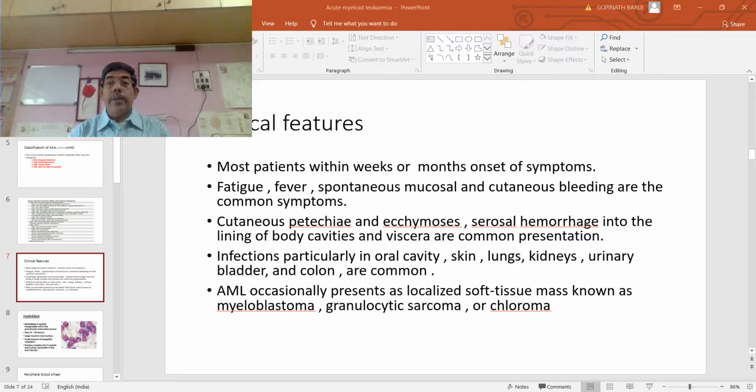Infection in the oral cavity, skin, lung, kidney, urinary bladder, and colon are common. I have already told that acute myeloid leukemia occasionally presents as a localized soft tissue mass, which is known as myeloblastoma or granulocytic sarcoma or chloroma.